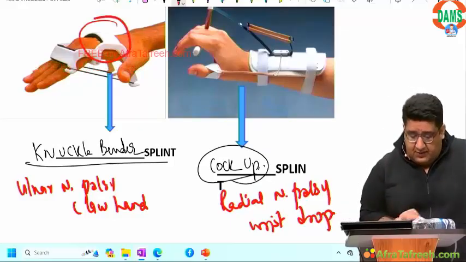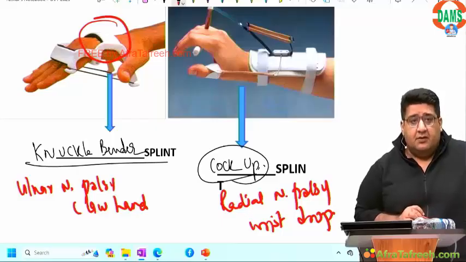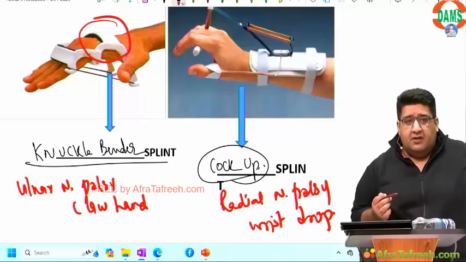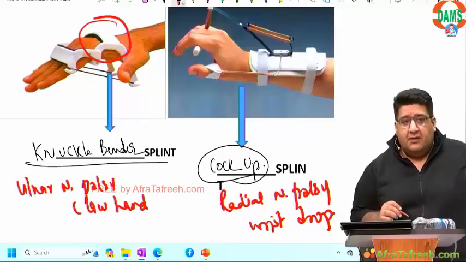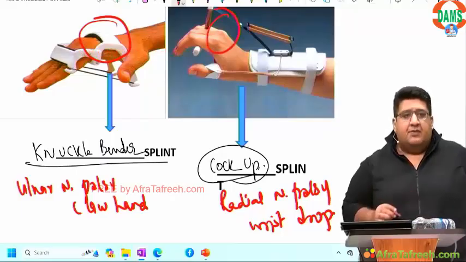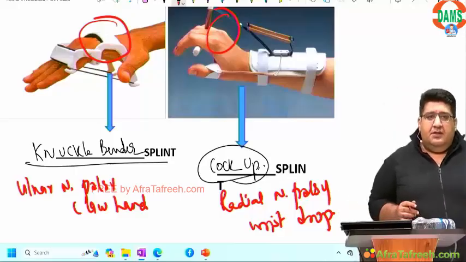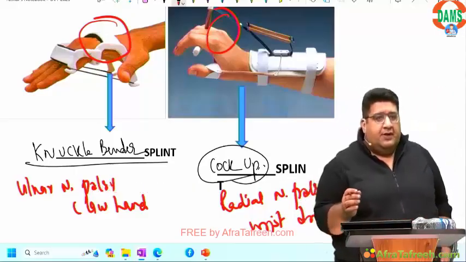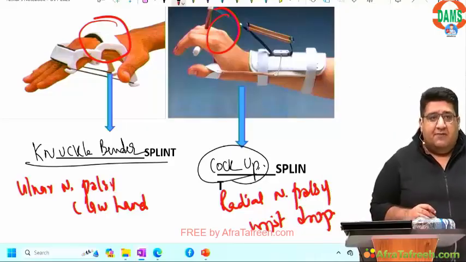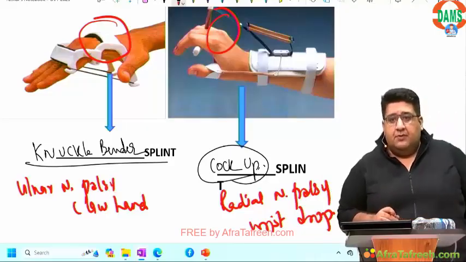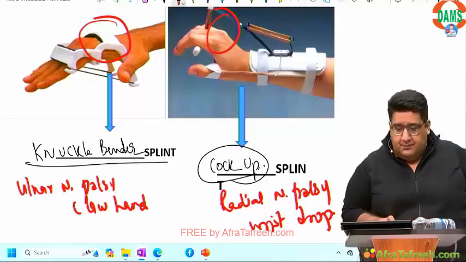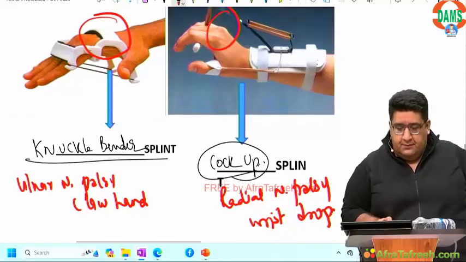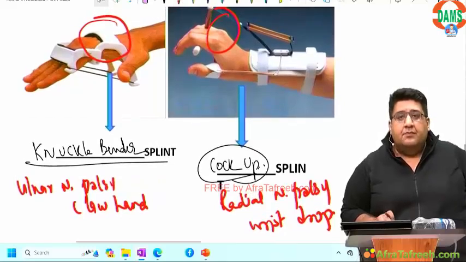If metacarpals are covered, knuckle bender. If metacarpals are free, then it is cock-up. Done, everyone?